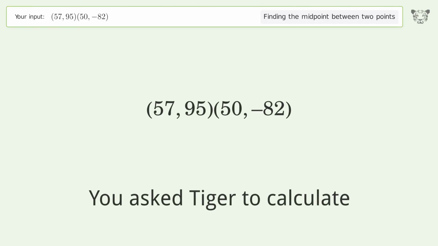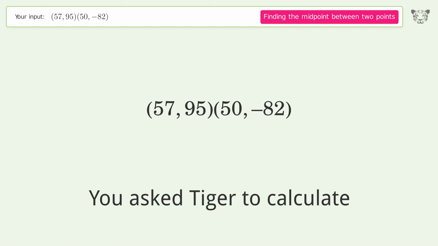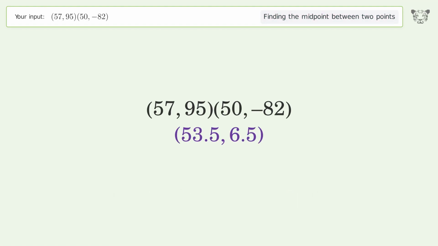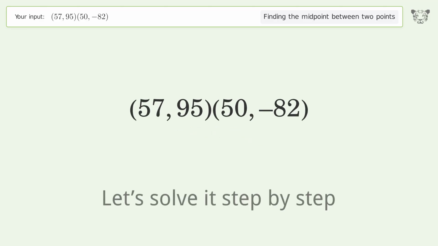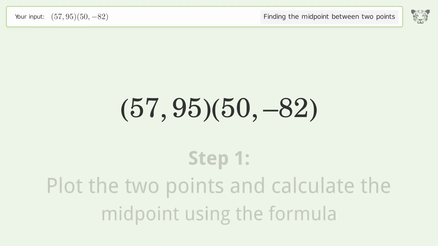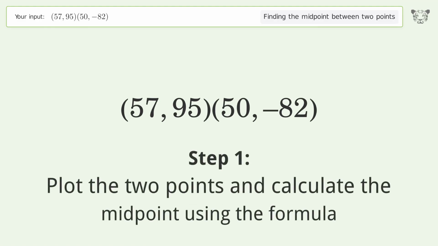You ask Tiger to calculate. This deals with finding the midpoint between 2 points. The midpoint between the 2 points is 53.5, 6.5. Let's solve it step by step. Plot the 2 points and calculate the midpoint using the formula.